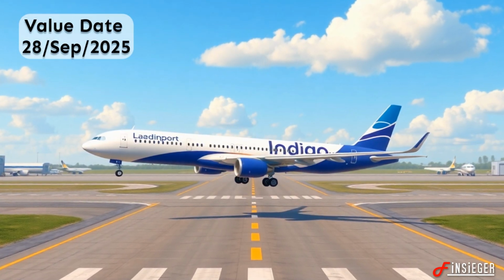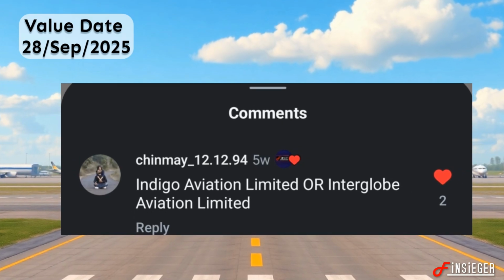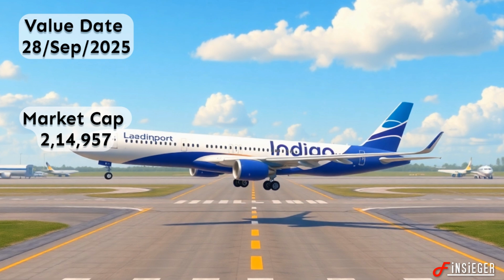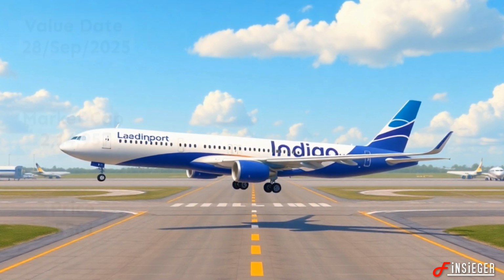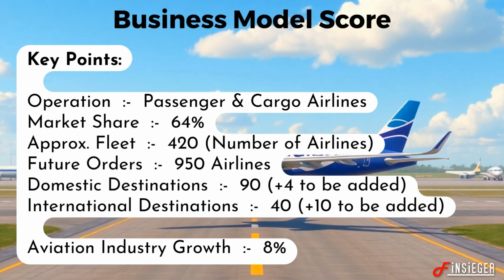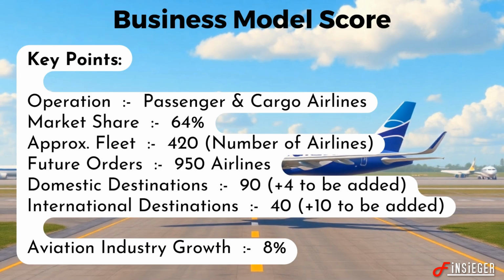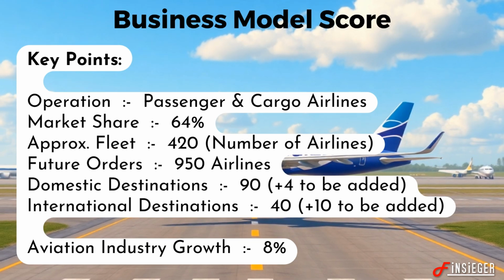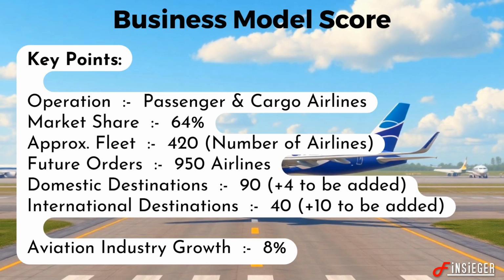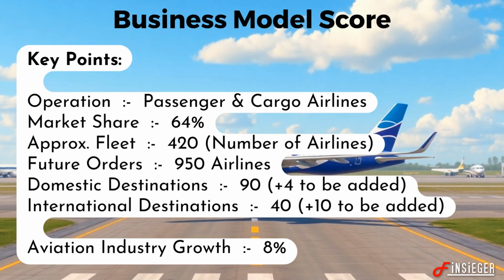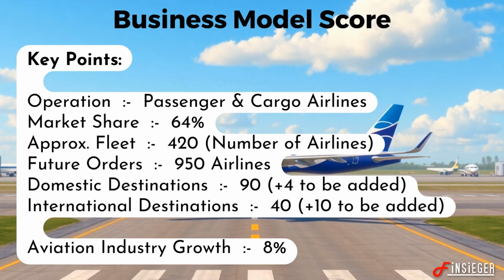Today's stock is InterGlobe Aviation, also called Indigo, which was requested by one of our amazing subscribers. It has a market cap around 2 lakh crores and stock price around 5,700. Indigo is in the airline industry with a market share of approximately 64%. They have a current fleet of 420 and have future orders of around 950. Currently Indigo is serving 90 domestic and 40 international destinations, with additional destinations soon to be added to the list.